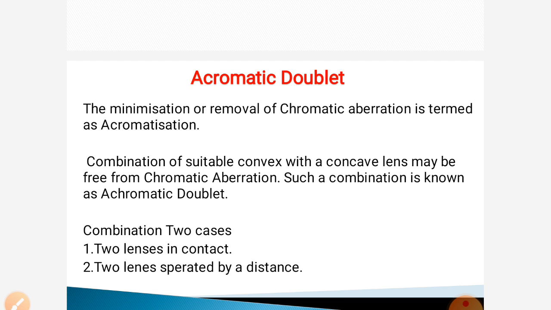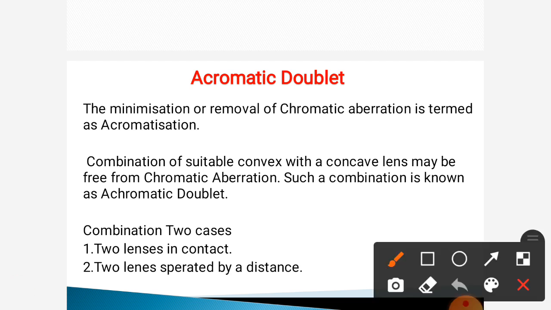achromatization. This process is nothing but achromatization. A combination of suitable convex and concave lenses may be free from chromatic aberration. Such a combination is known as an achromatic doublet.